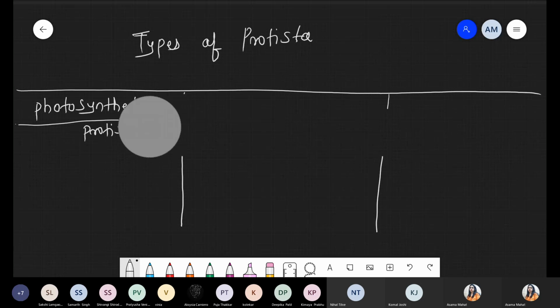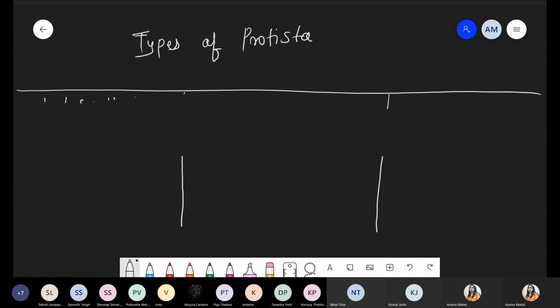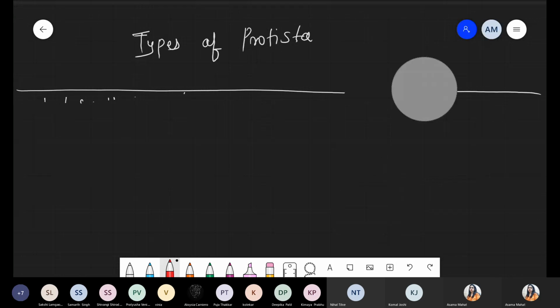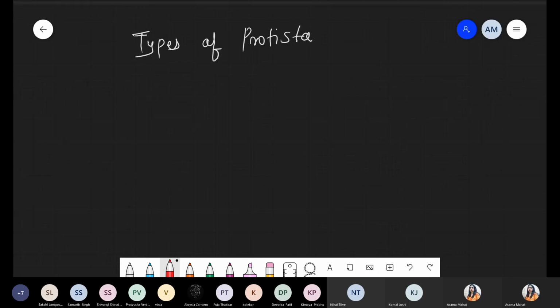Photosynthetic protista. Do one thing, one by one. Rather than writing a table, we draw one by one. That's better. So we are talking about the first category, that is photosynthetic protista.